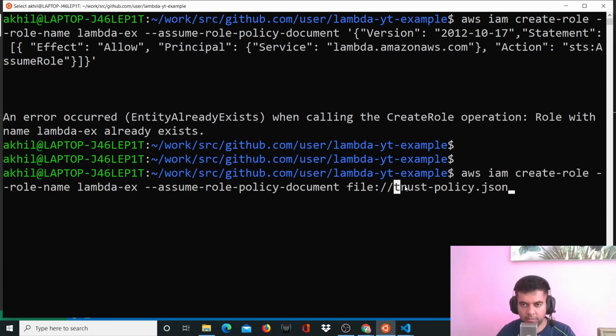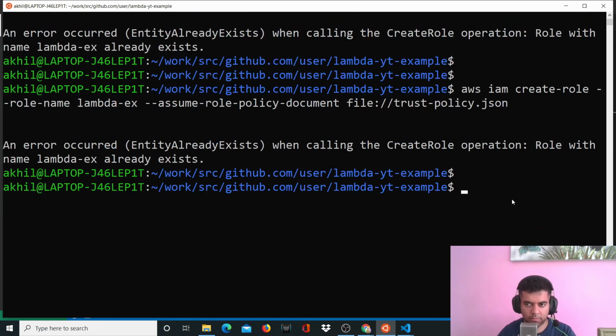So this is basically pointing to the trustpolicy.json document, saying that this is the role policy document here. All right. So in this case also it should give me an error because I've already done it. All right. It already exists.